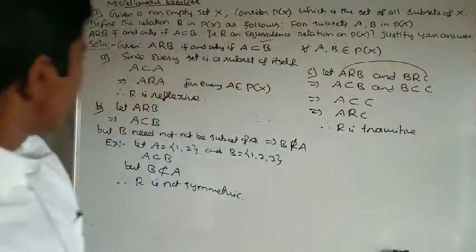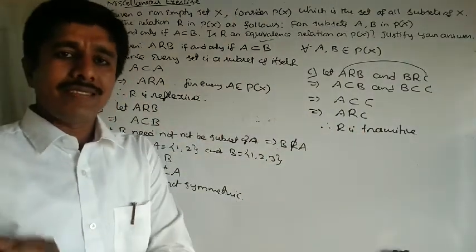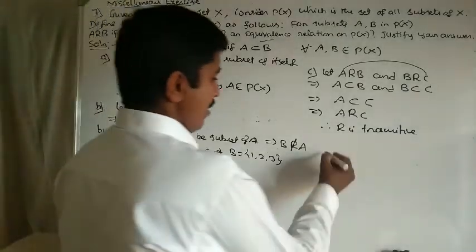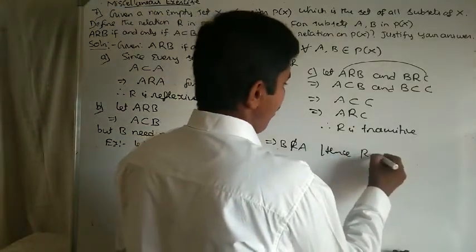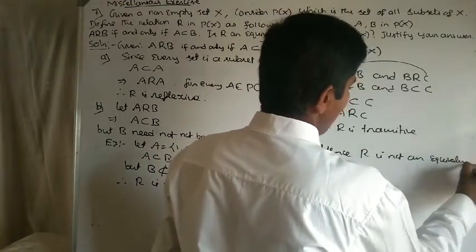Clearly, the relation is reflexive and transitive, but not symmetric, so it is not an equivalence relation. Hence, R is not an equivalence relation.